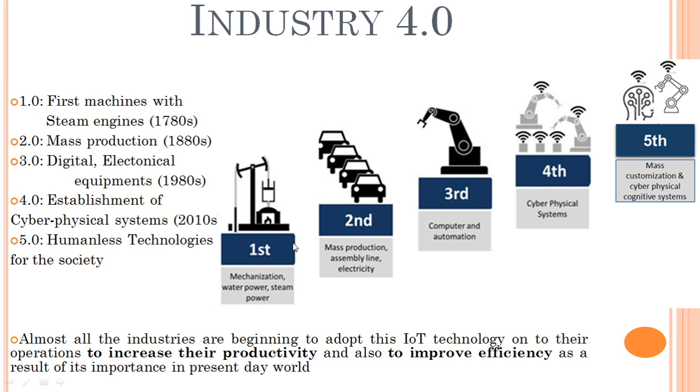So in industry 1.0 they automated with steam engines. The only problem is that we need more sources for generating the steam, and thereby the automation was very limited. It was costlier too.